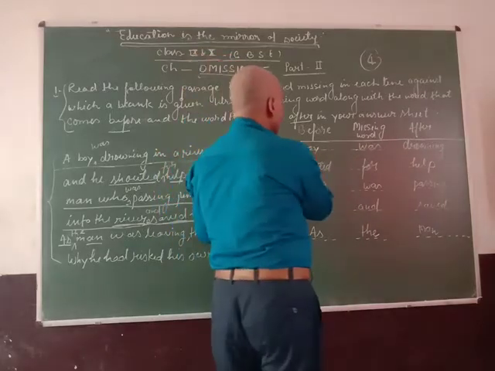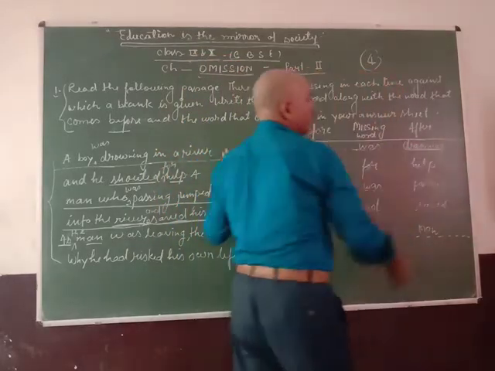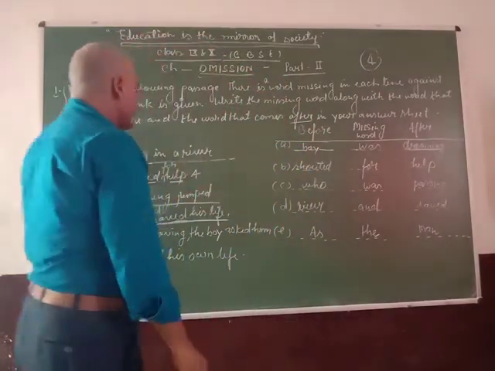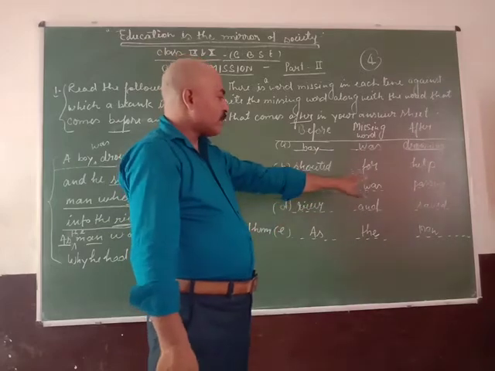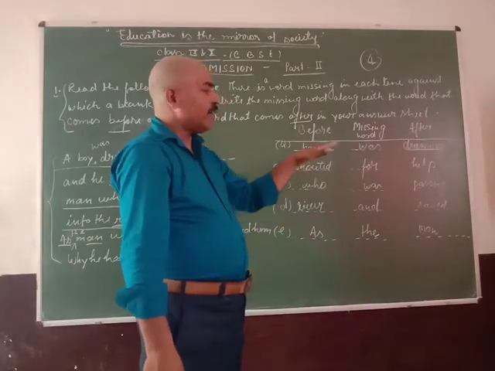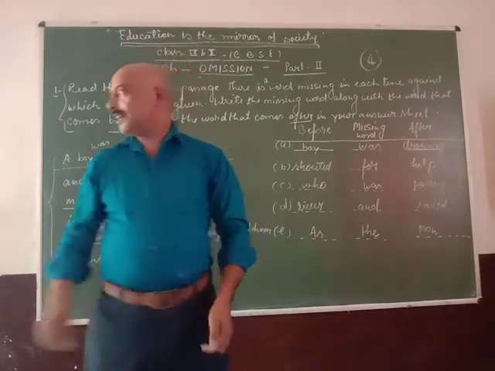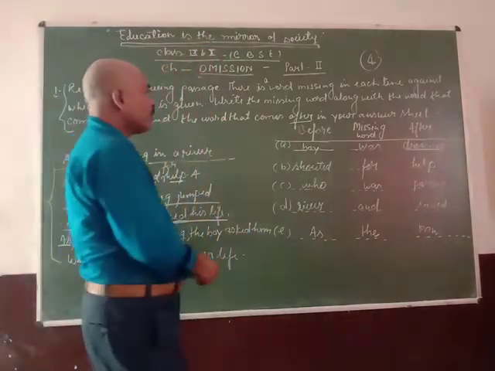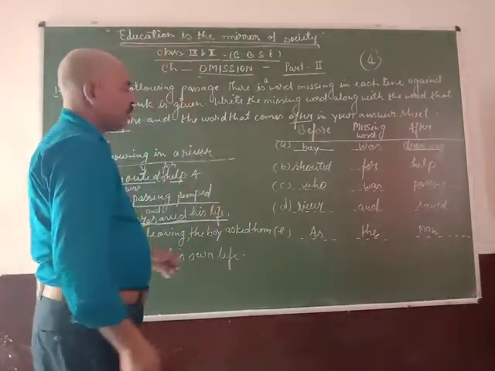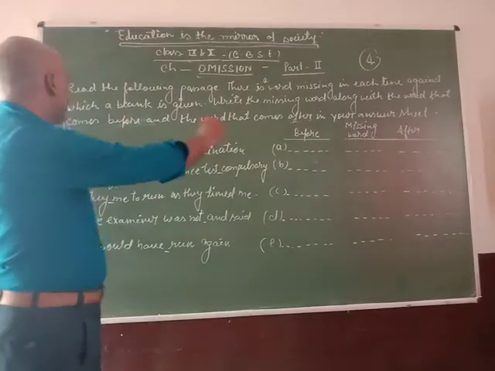After that, you write what is before the missing word and what is after the missing word, as it is. Missing word, before word and after word. Okay? So this example is complete.